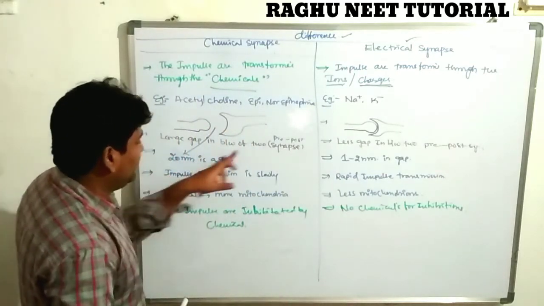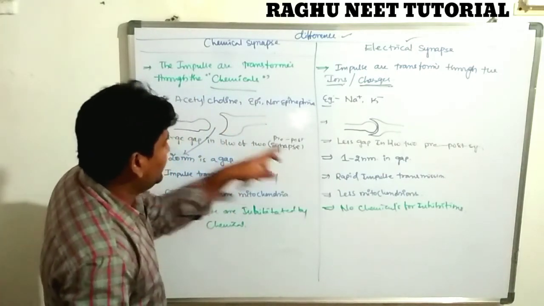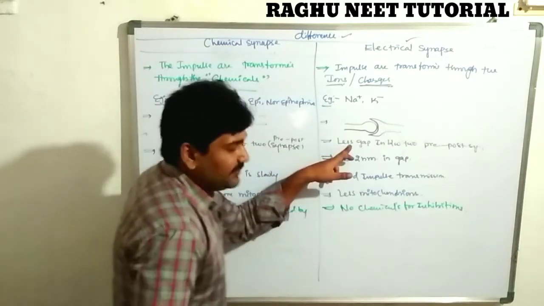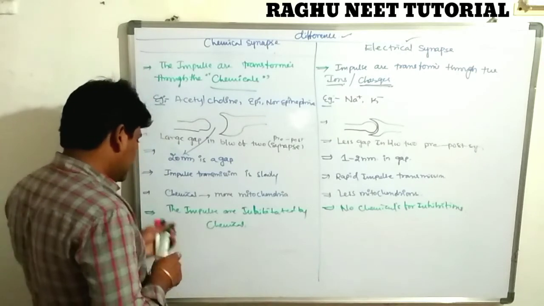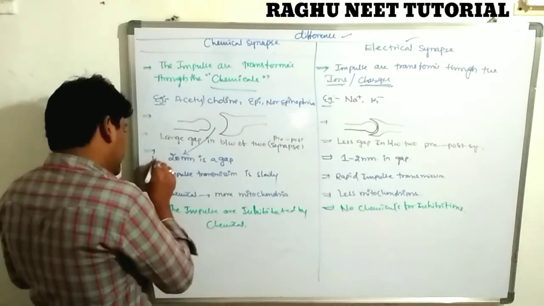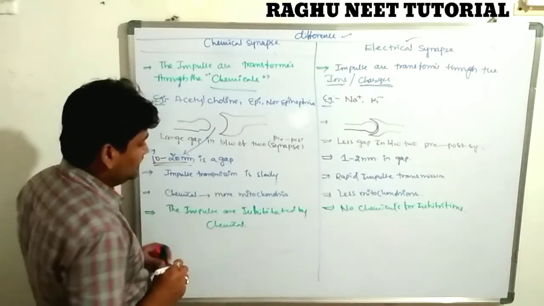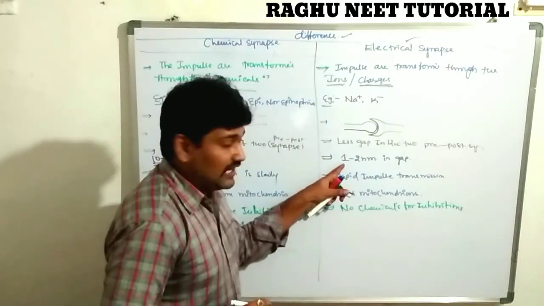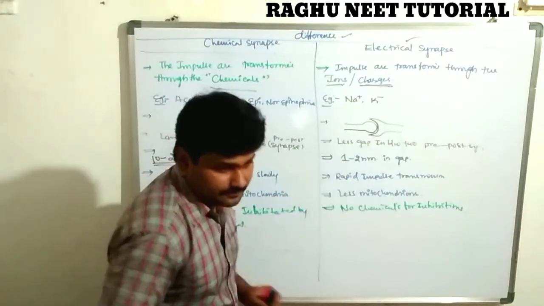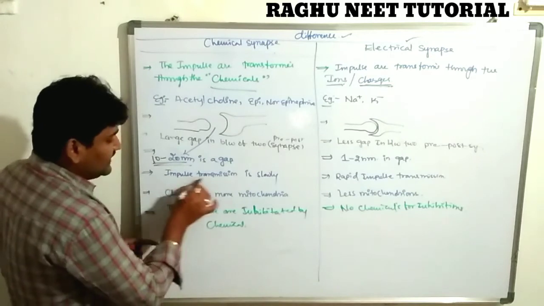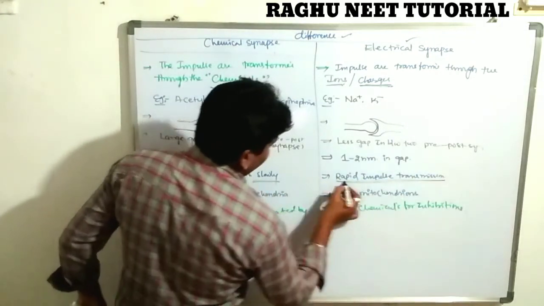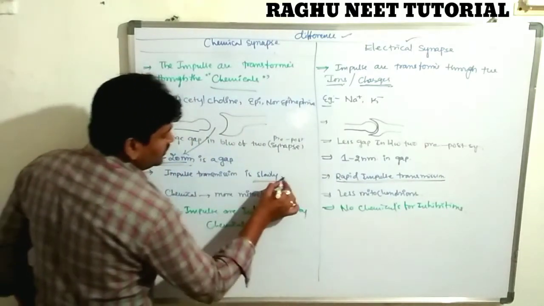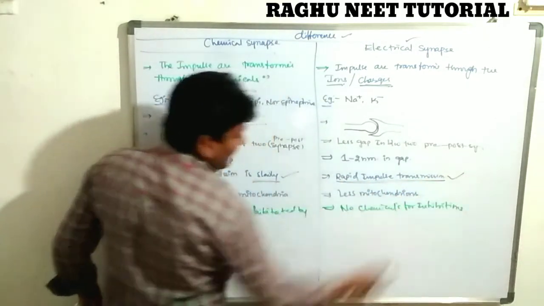The chemical synapse has a large gap between the pre and post synapse; the electrical synapse has a very small gap. The gap is approximately 10 to 20 nanometers in the chemical synapse, and approximately 1 to 2 nanometers in the electrical synapse. Impulse transmission is very slow in the chemical synapse and very rapid in the electrical synapse.